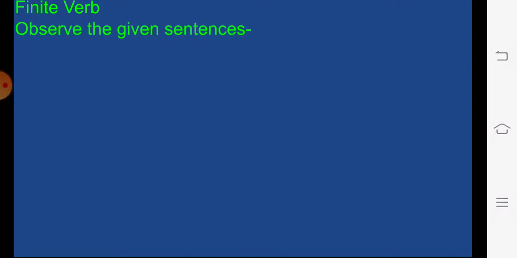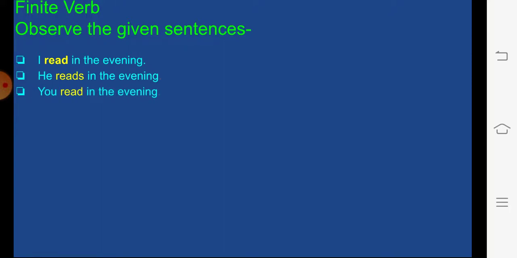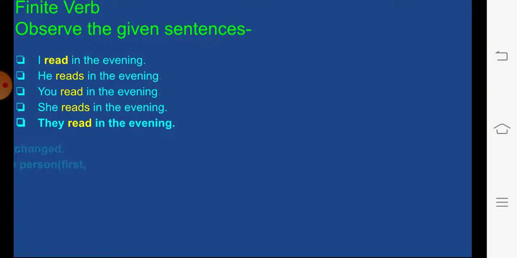Observe the given sentences. I read in the evening. He reads in the evening. You read in the evening. She reads in the evening. They read in the evening.